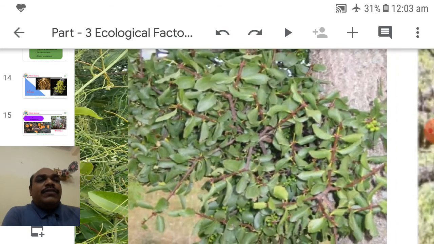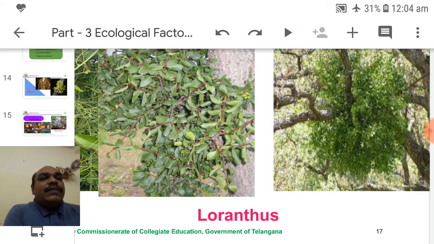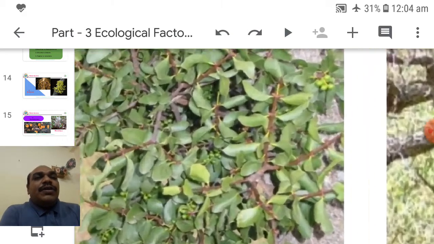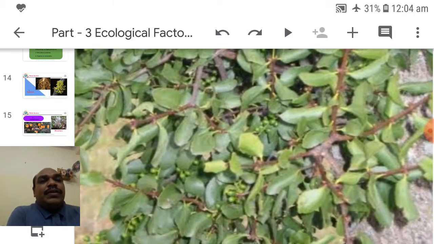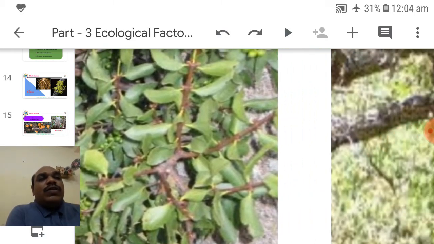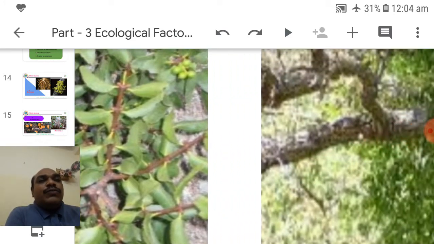This one is the partial or semi stem parasite. Semi means it has leaves, hence it can grow over another trunk. It gives flowers and fruits.